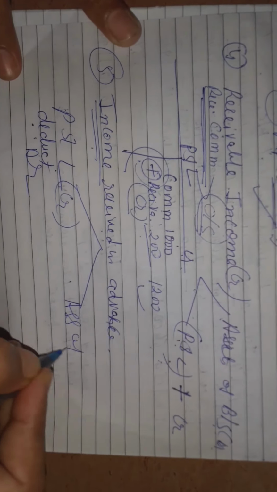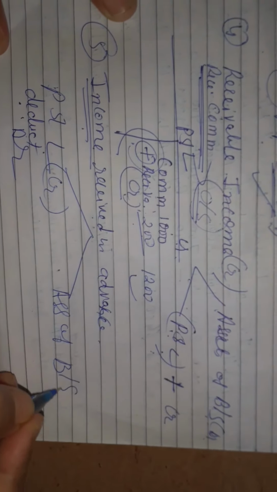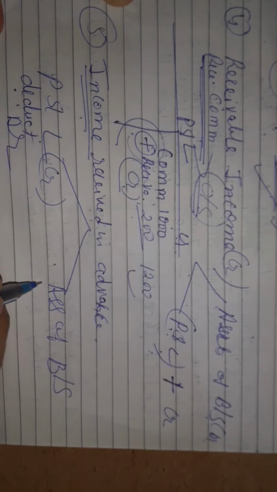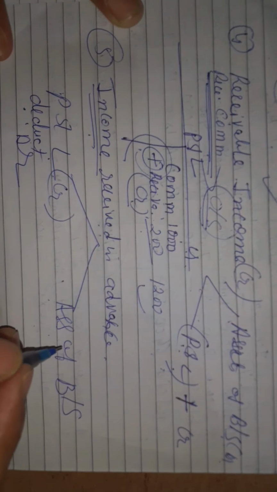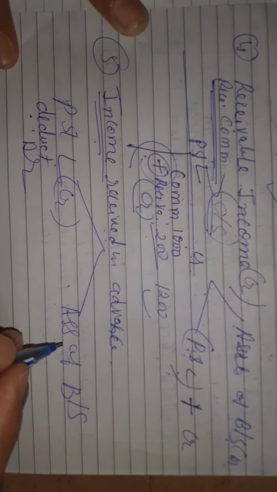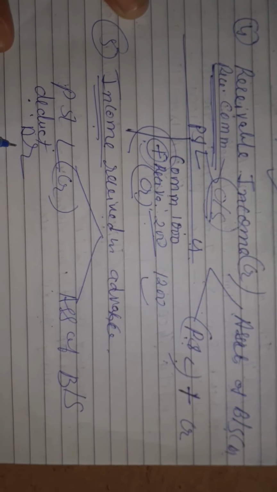So you are going to write on the asset side of the balance sheet. Clear, students? Sorry, you are going to write on the advance. So this is which effect? Debit effect. Now you are going to give a credit effect. Which is the credit side of the balance sheet? Not asset. The credit side of the balance sheet is the liability side.